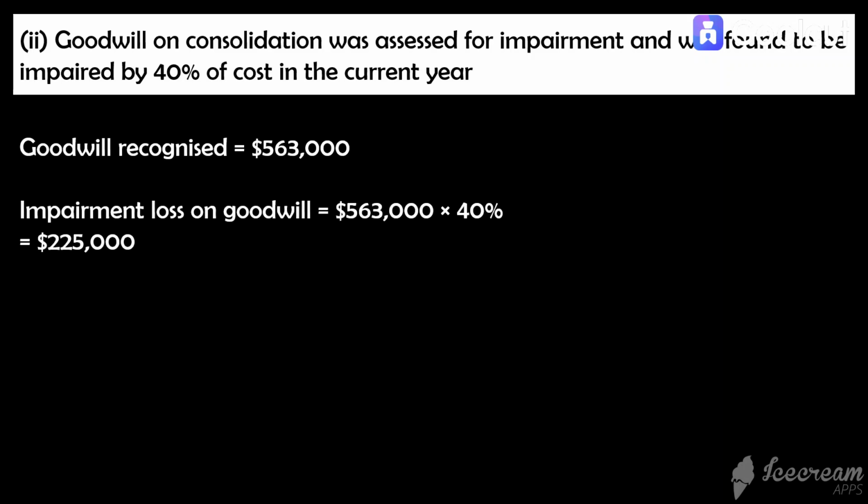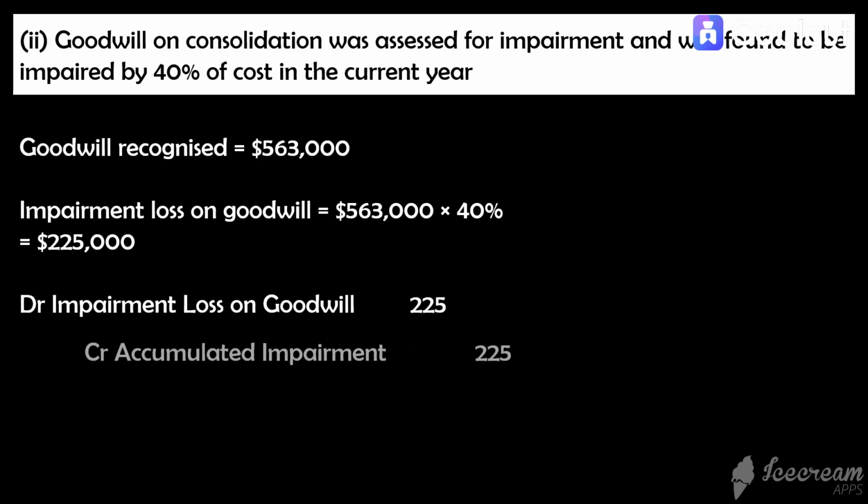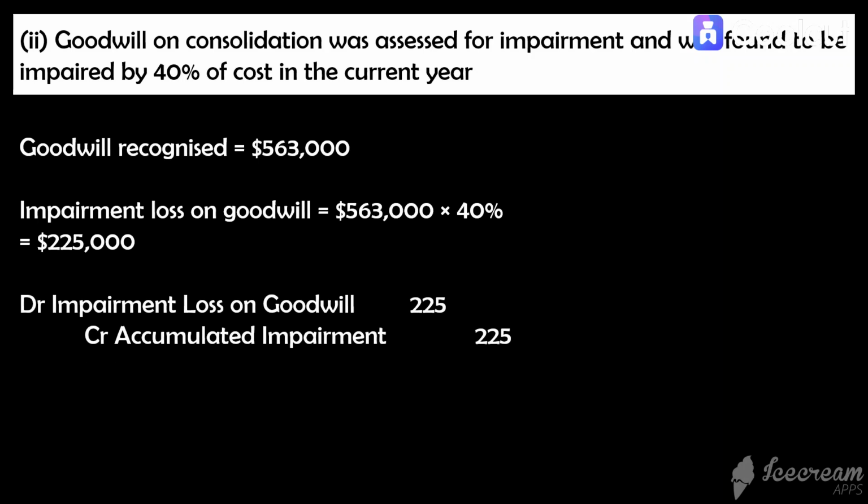Moving on to point II, we noted that goodwill on consolidation was assessed for impairment and found to be impaired by 40% of cost in the current year. Just now, we recognized the goodwill of $563,000, so the amount of goodwill impaired is 40% of $563,000, $225,000. So the consolidation journal entry for this point is debit impairment loss on goodwill and credit accumulated impairment by $225,000.